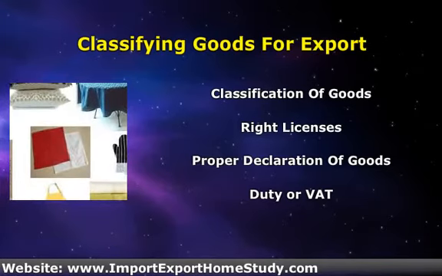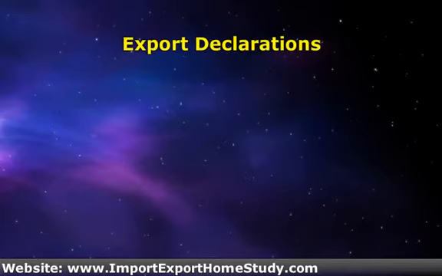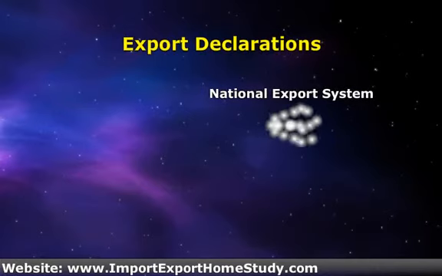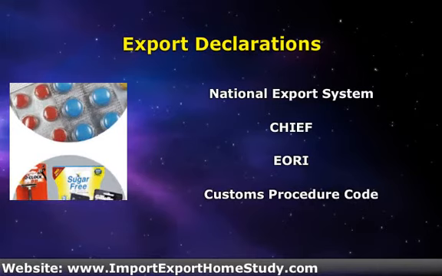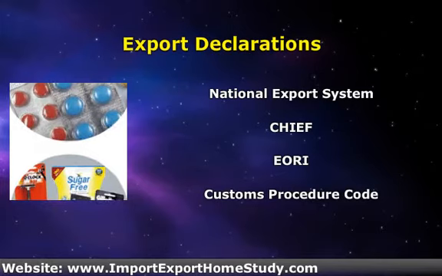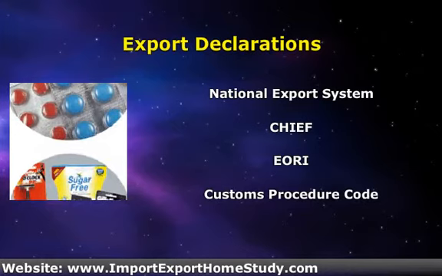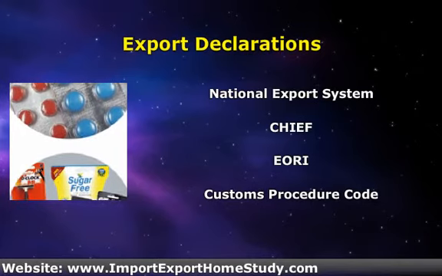Export declarations. All exporters are required to declare their exports before they leave the country. A computer-based system known as the National Export System is the easiest and quickest way to do this. These export procedures require that an exporting company get a Customs Handling of Import and Export Freight CHIEF role to log in. The company is then required to provide their Economic Operator Registration and Identification EORI number, details on where the goods are going, description of the goods, shipping details, the Customs Procedure Code CPC, and the correct value of the goods.